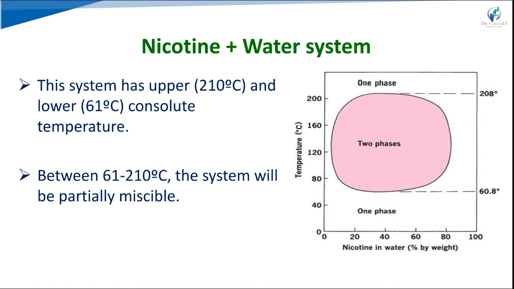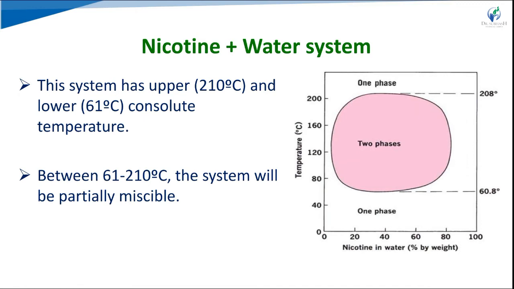So for that, the upper consolute temperature is approximately 210, and the lower consolute temperature is 61. Below 61 it is soluble in all proportions, meaning a single phase, one phase. Above 210 it is also soluble in all proportions, so it is in one phase. In between 61 and 210 the system will be in two phases, partially miscible. So that is the knowledge of the solubility of liquid in liquid.